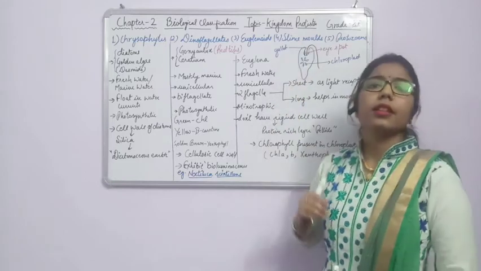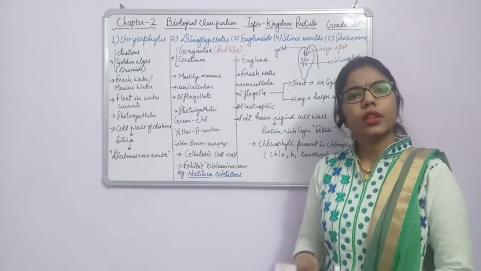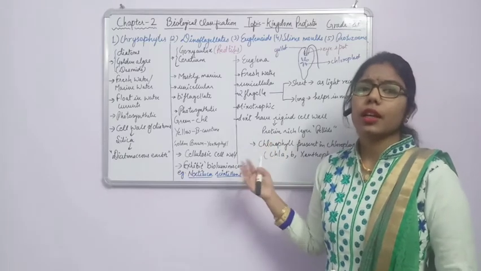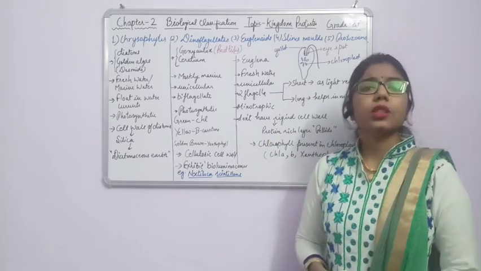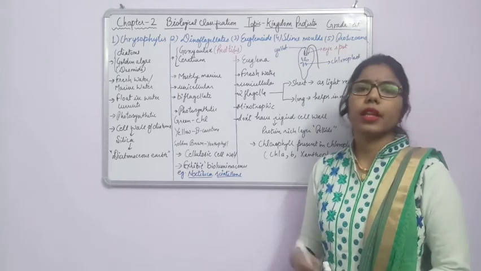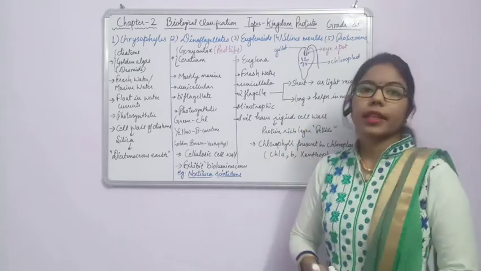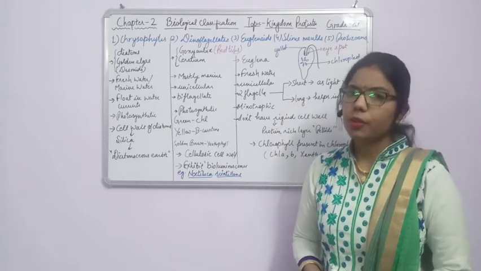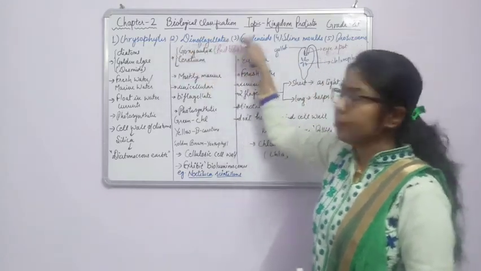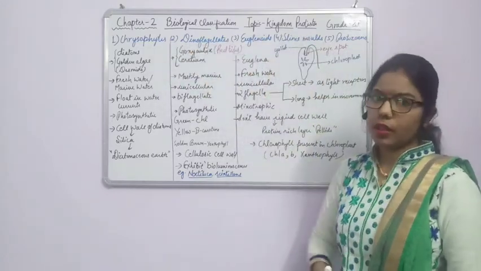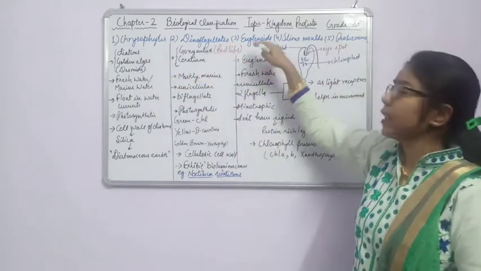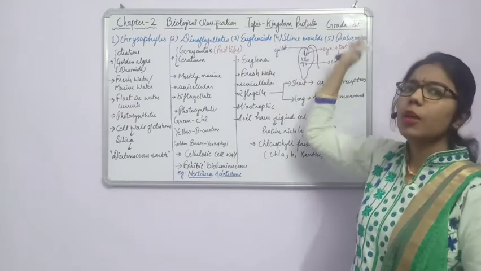Along with that, the third characteristic is mode of nutrition. How is it taking nutrition from the other one? So in case of Monera, we have done that the mode of nutrition can be autotrophic as well as heterotrophic. So here also it can be autotrophic as well as heterotrophic. Fine. So in this kingdom Protista, they are having different groups. What are these different groups? Chrysophytes, dinoflagellates, euglenoids, slime molds and protozoans.